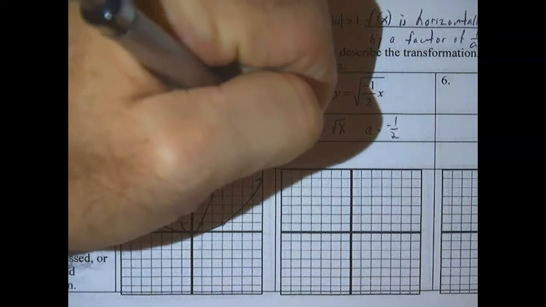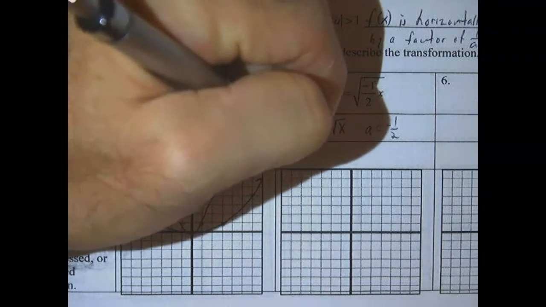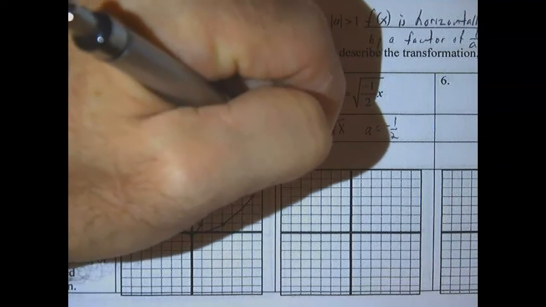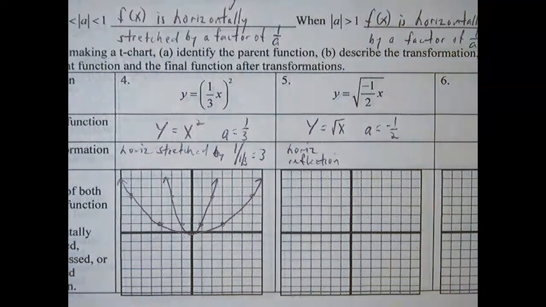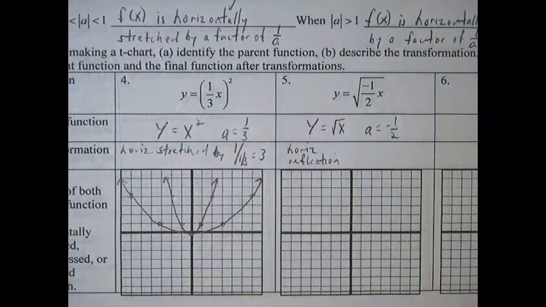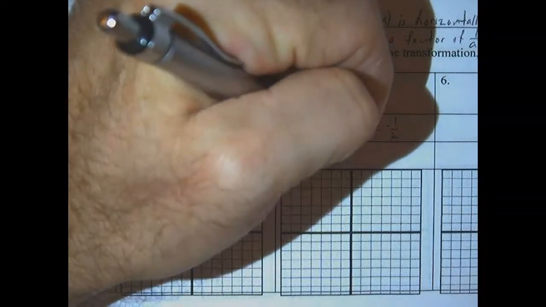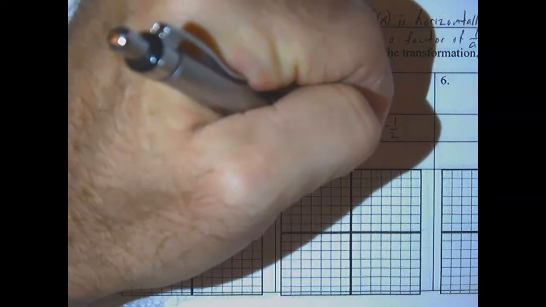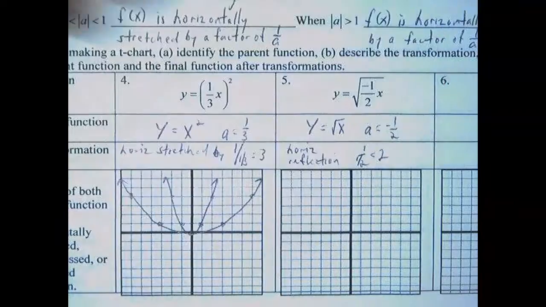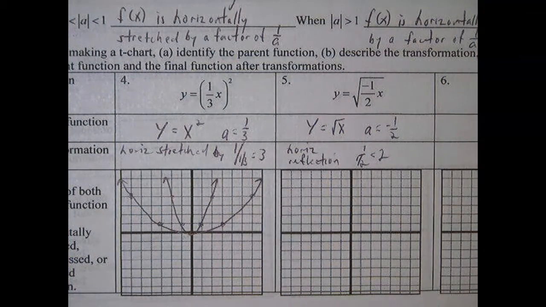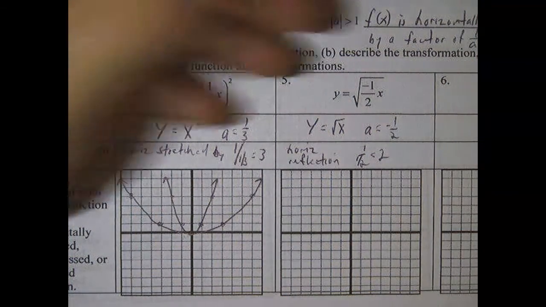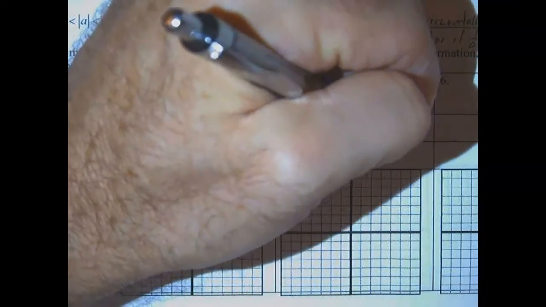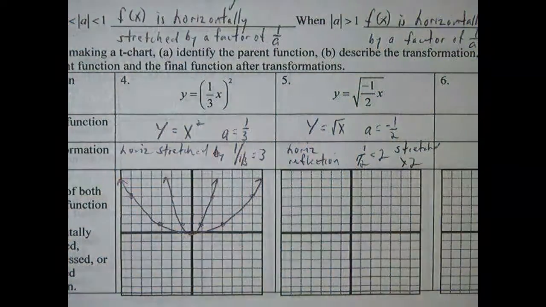So horizontal reflection over the y-axis, of course. And then also, since the absolute value of a is 1/2, it's going to be 1 over 1/2, which is 2. So this one is going to be stretched by a factor of 2. So stretched, and I'll just put times 2.